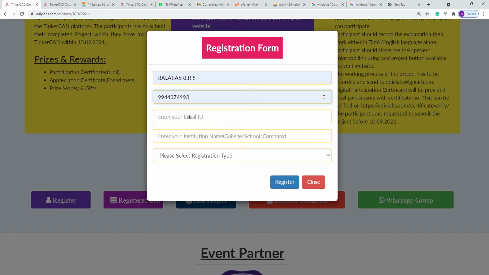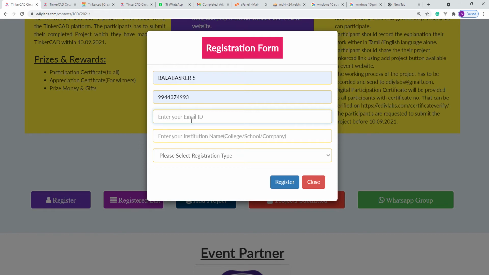We also got some registrations from other countries, so you can enter your own mobile number. There is no restriction, but as far as SMS is concerned, Indian users will get the SMS. International users won't get the SMS, but you will get the email, so you don't have to worry. All Indian participants, kindly enter your 10-digit mobile number. Participants from other countries, kindly enter the number which you have. No problem with that, but you won't get SMS. That is the only difference between local and international.